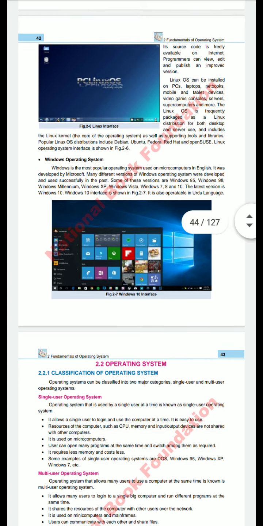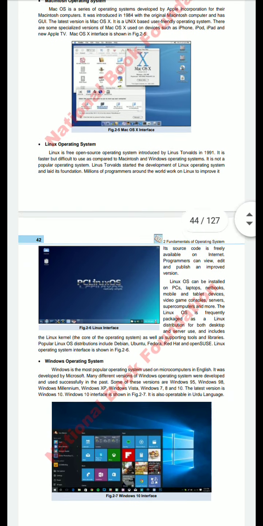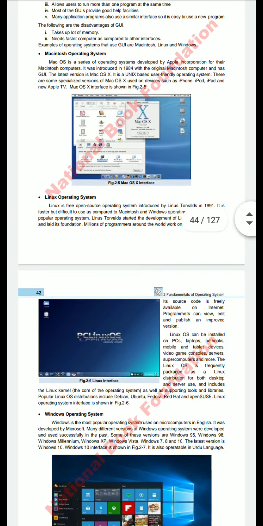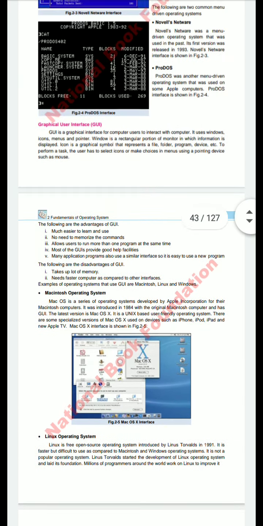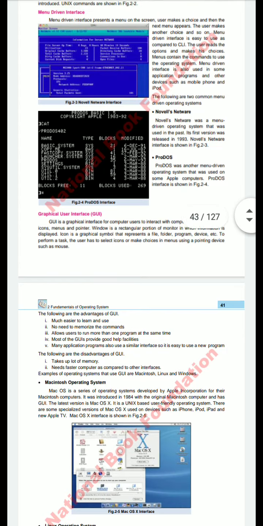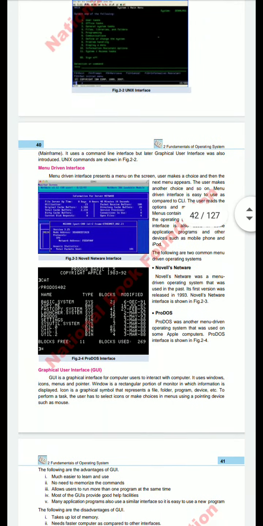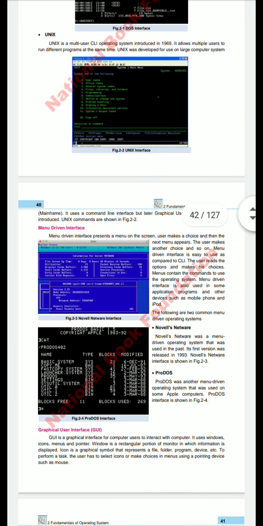This is the end of the question. That was, what are the interfaces. There are three types of interface. Number one was CLI, command line interface, number two was menu-driven interface, and number three was GUI, graphical user interface.